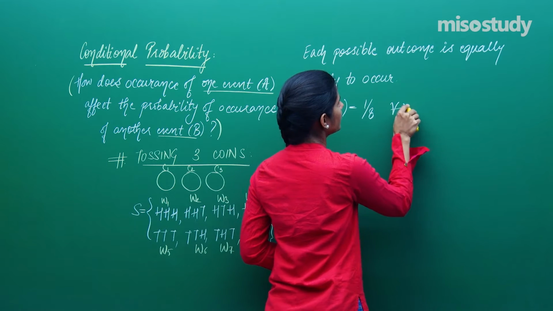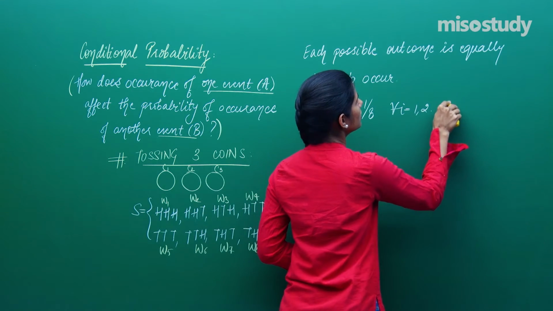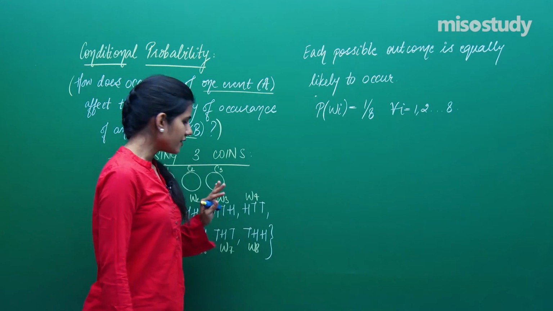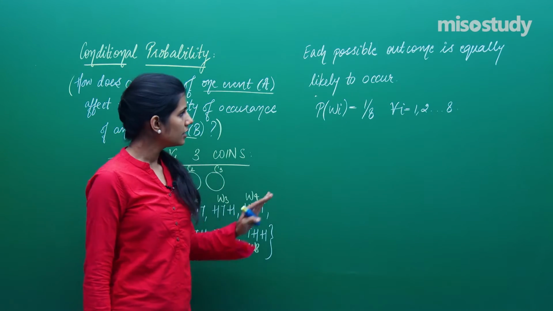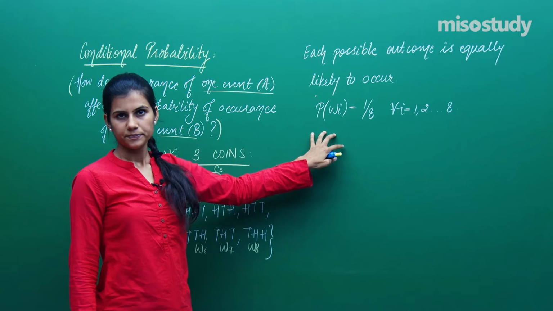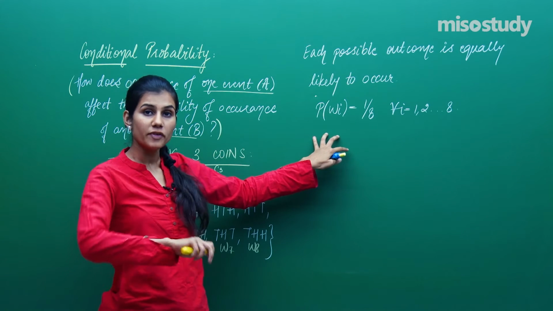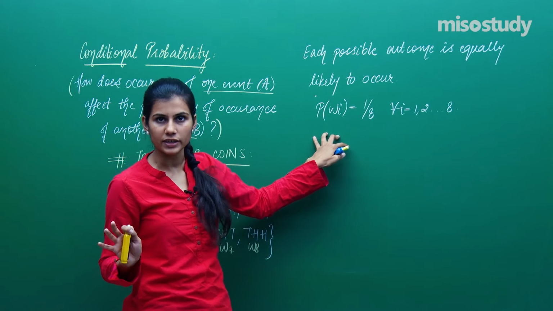And this is for every i varying from 1 to 8. Fine. Each of these elementary events has probability 1 by 8. After this, the moment I have this with me, I already know how to calculate the probability of any other event which is not an elementary event.